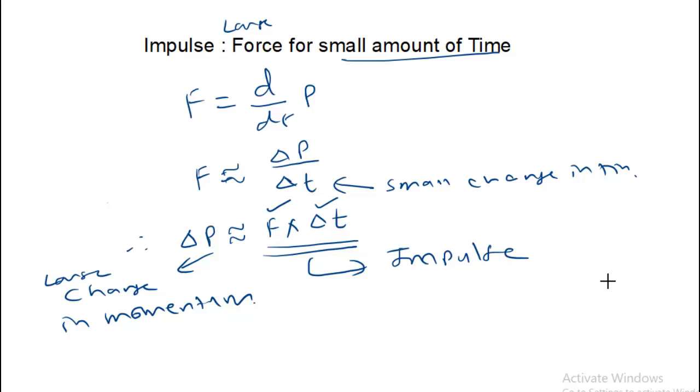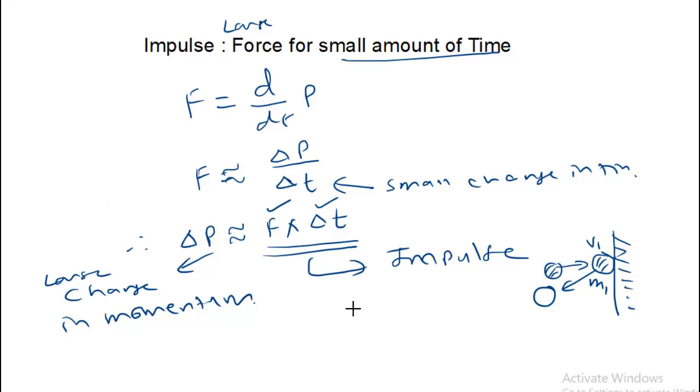Now in real life, how can it be experienced? Suppose there is a wall and a ball is thrown with velocity v1. With the velocity v1 it is going to hit the wall, but for a small amount of time some force will act on the wall as well as on the ball, and then the ball will rebound back, but at this time the velocity will change its direction.